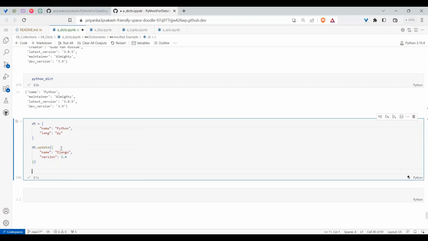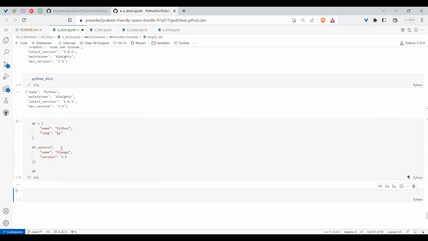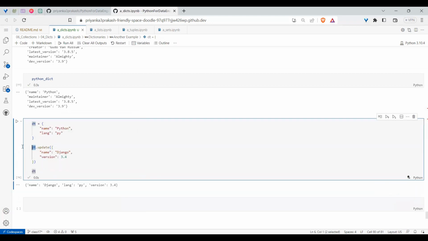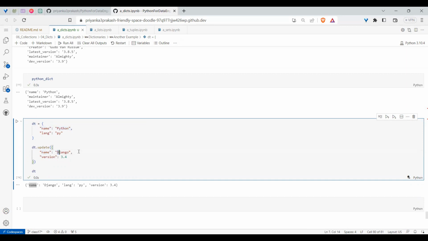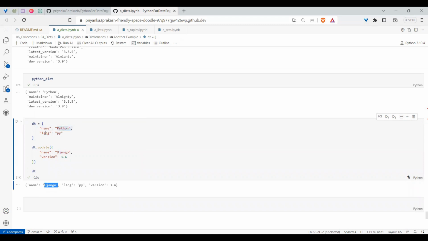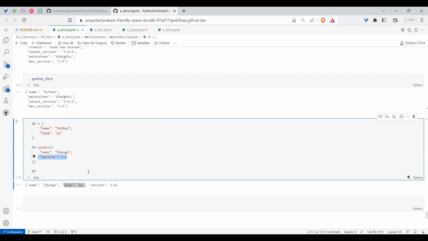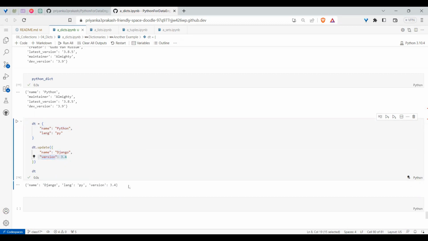Hope now you can understand. So if I'm asking this dict now, the first one will only update. Did you see the name is the same, right? So when the key is the same, the value will be updated, which are the latest values. Zango was updated. And if the key is not the same, the existing values will be retained. And if you have a new key, that also will come as it is. So that is the concept of update.